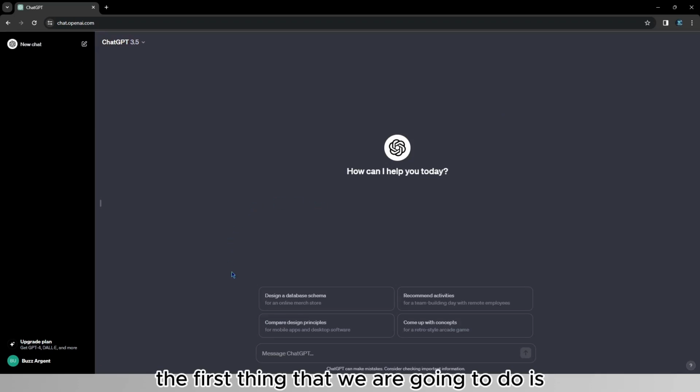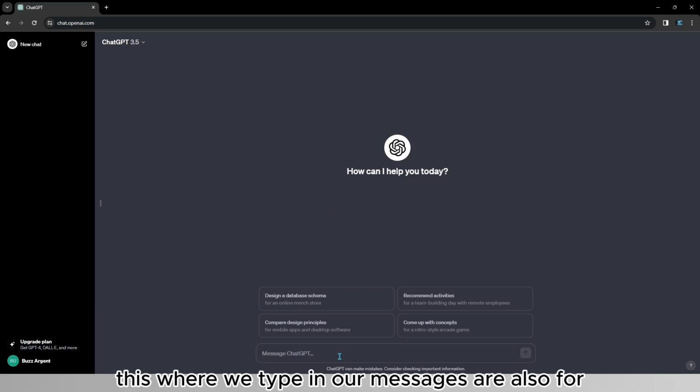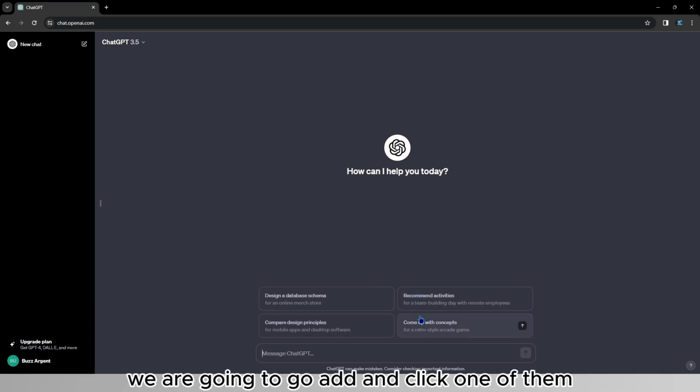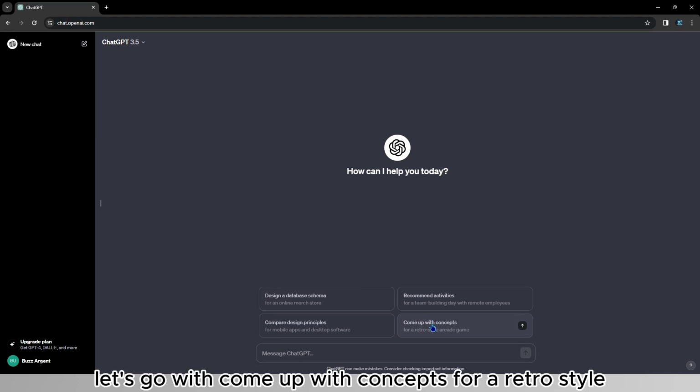The first thing that we're going to do is acknowledge this prompt bar. This is where we type in our messages. There are also 4 recommendations from OpenAI. We are going to go ahead and click one of them to see what happens. Let's go with "come up with concepts for a retro style arcade game."